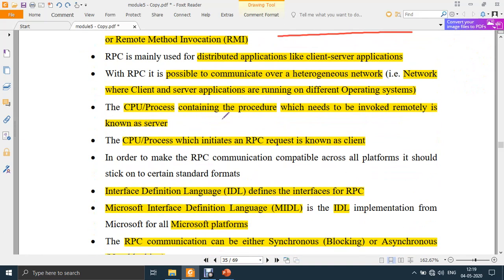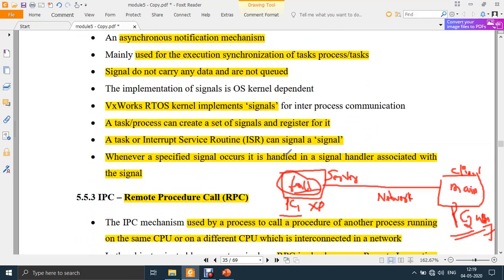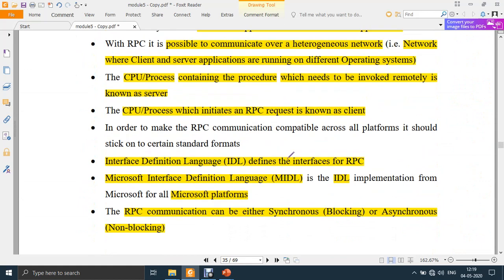The CPU process containing the procedure which needs to be invoked is known as the server. Since I want to call function 1 from another PC, PC1, which contains the function that needs to be executed, is known as the server. This is the client, which calls the remote procedure. The CPU process which initiates the request is known as the client.